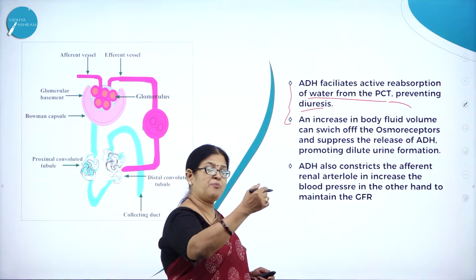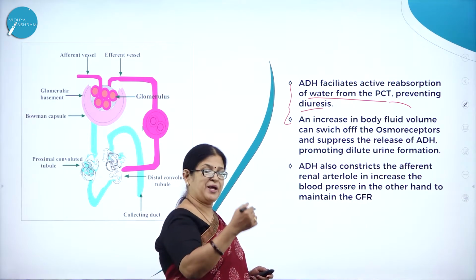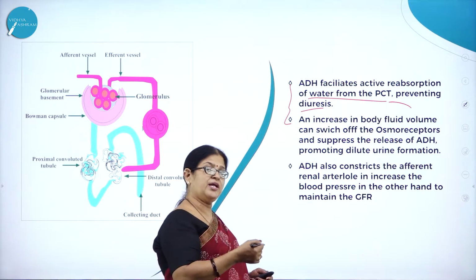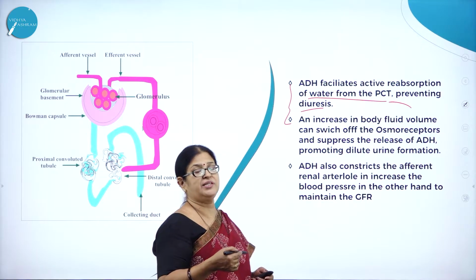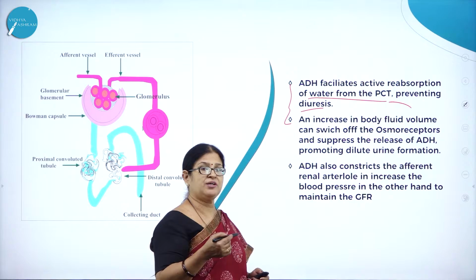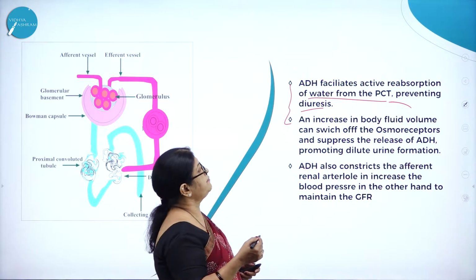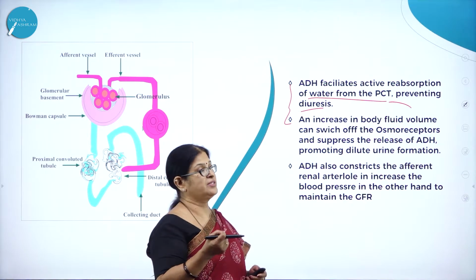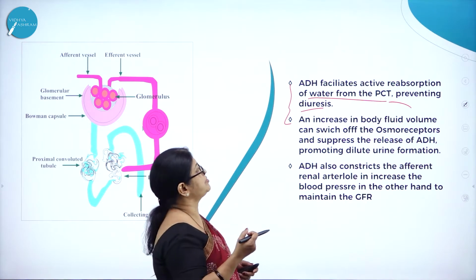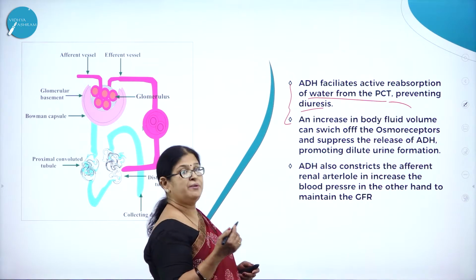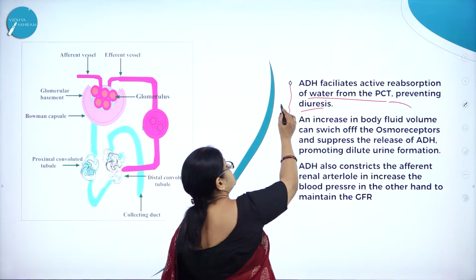So when the glomerular filtrate, that is the primary urine formed in the renal corpuscle, passes through the PCT, that is the tubular part of the nephron, the proximal convoluted tubule, ADH will help in active reabsorption of water from the PCT, preventing what? Diuresis.